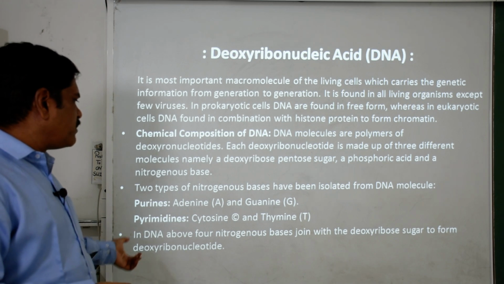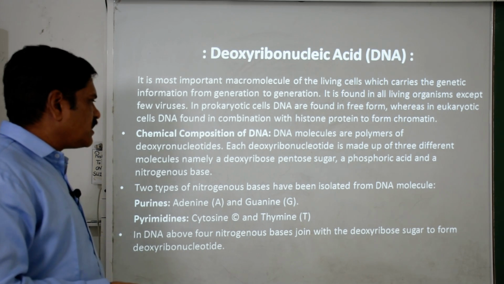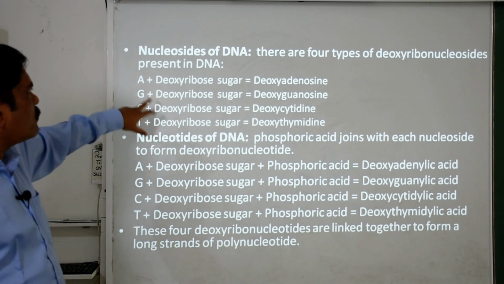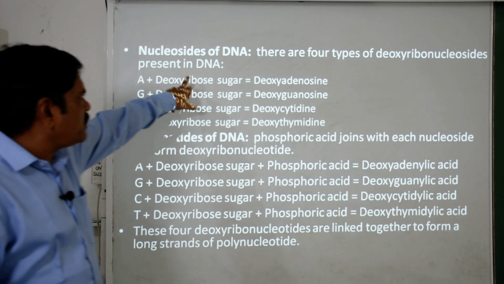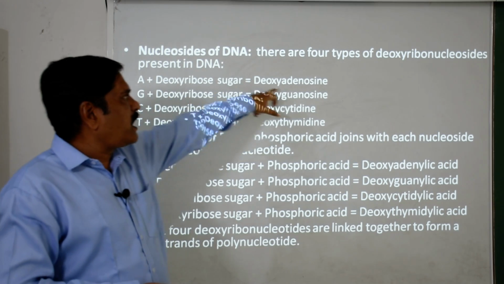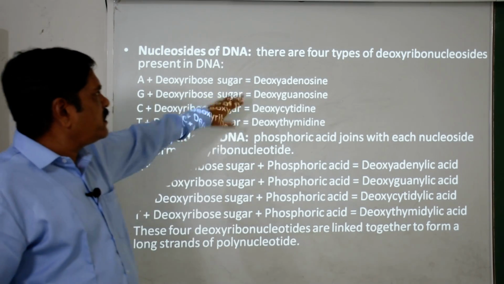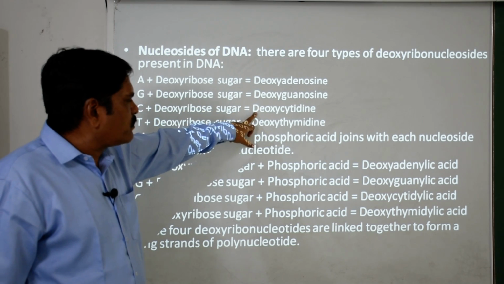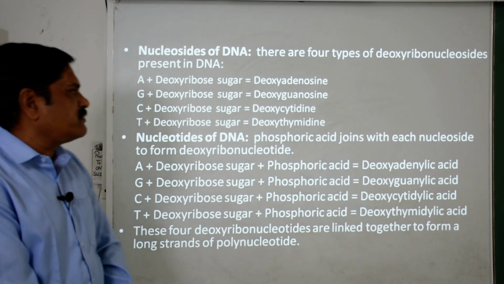Clear? Now, they form four nucleosides. What is the combination? Nitrogenous base and deoxyribose sugar form the nucleoside: deoxyadenosine, deoxyguanosine, deoxycytidine and deoxythymidine.